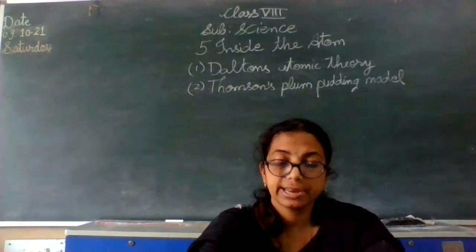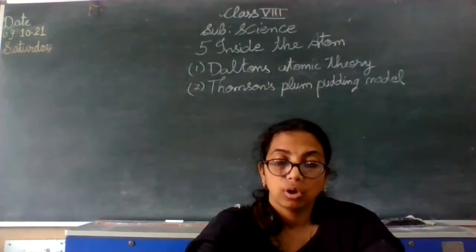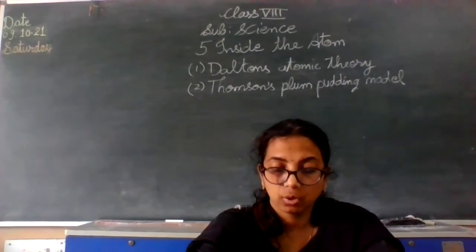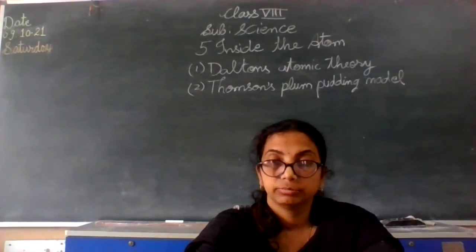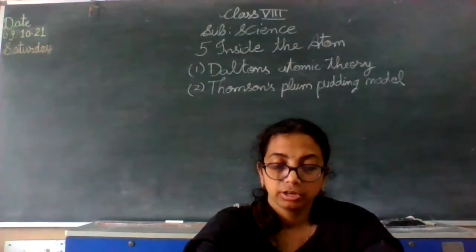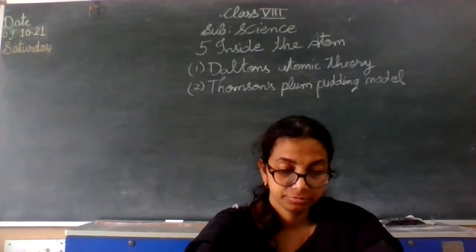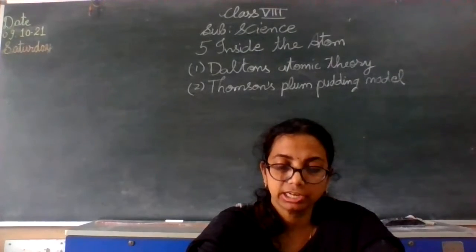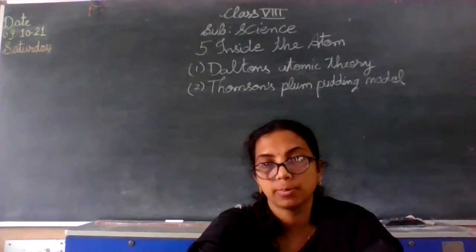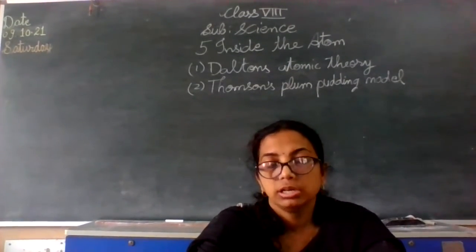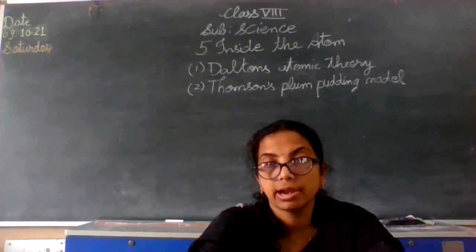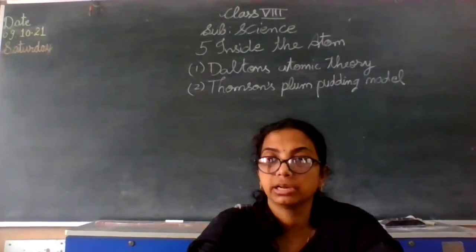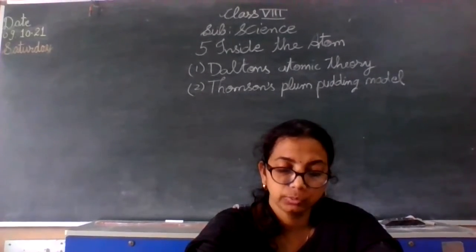In the next class we shall see why these two models became outdated when a few further scientists came forward with their own models. Here you can understand that Dalton told about a plain model and Thomson advanced it a little bit. He added that there are positive and negative charges, equal in number, so that the atom is electrically neutral.